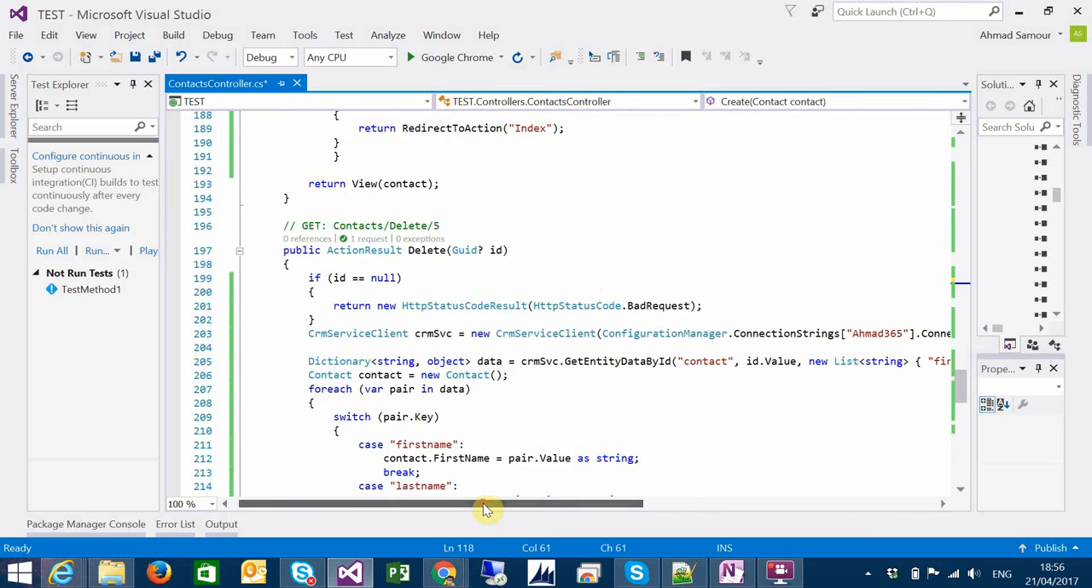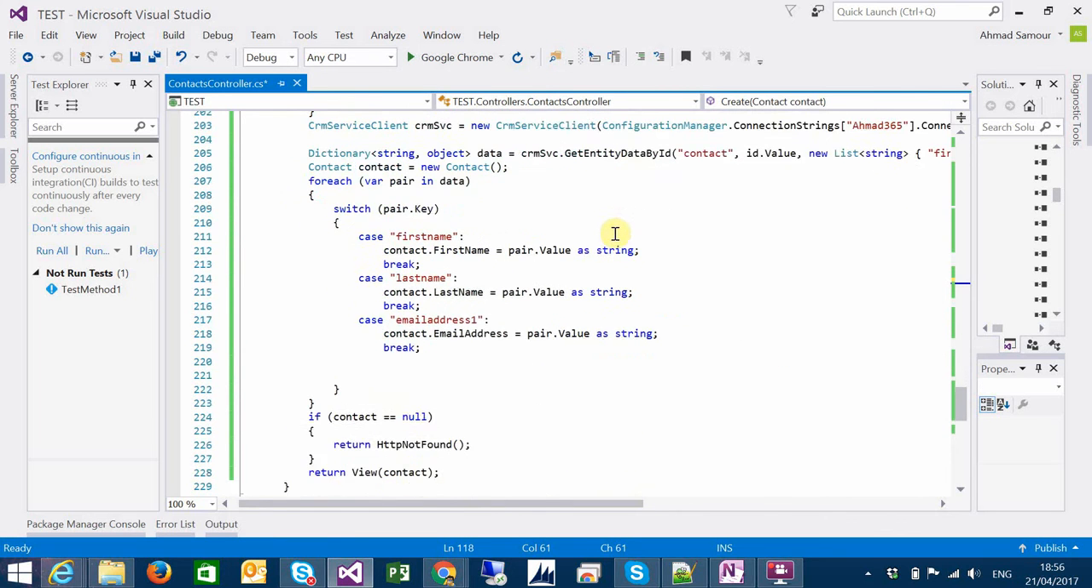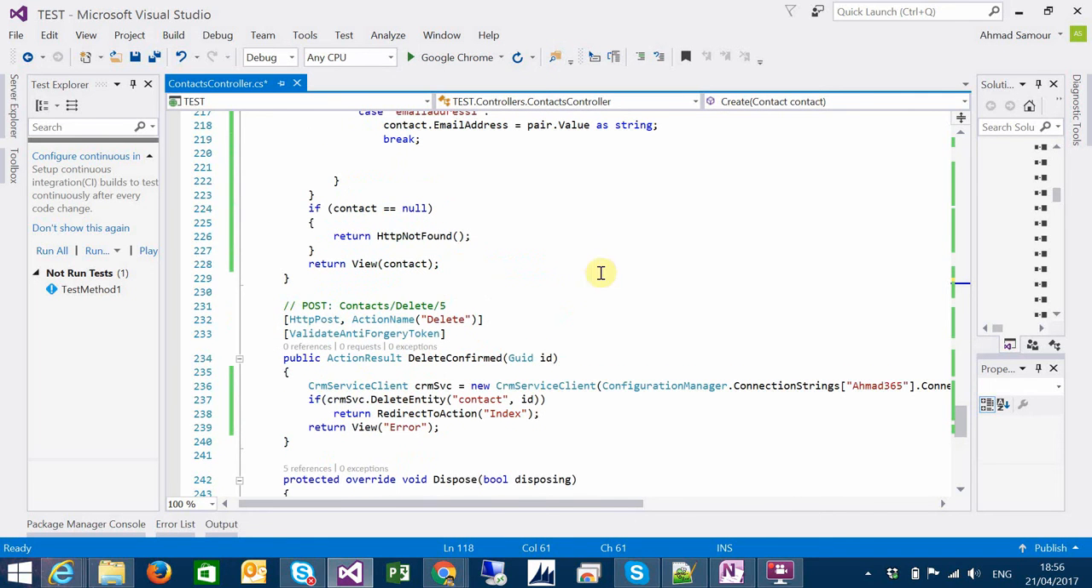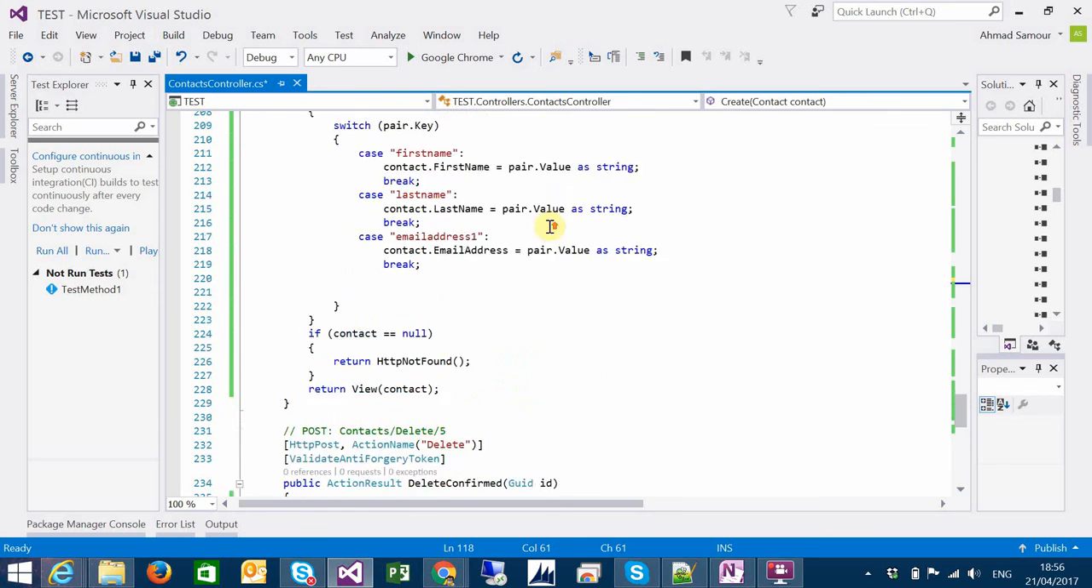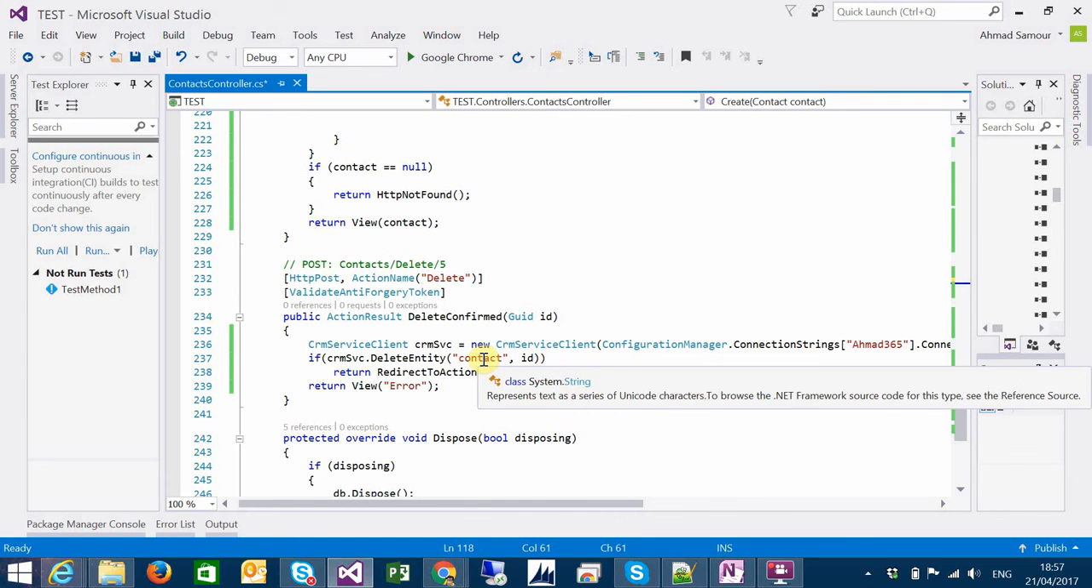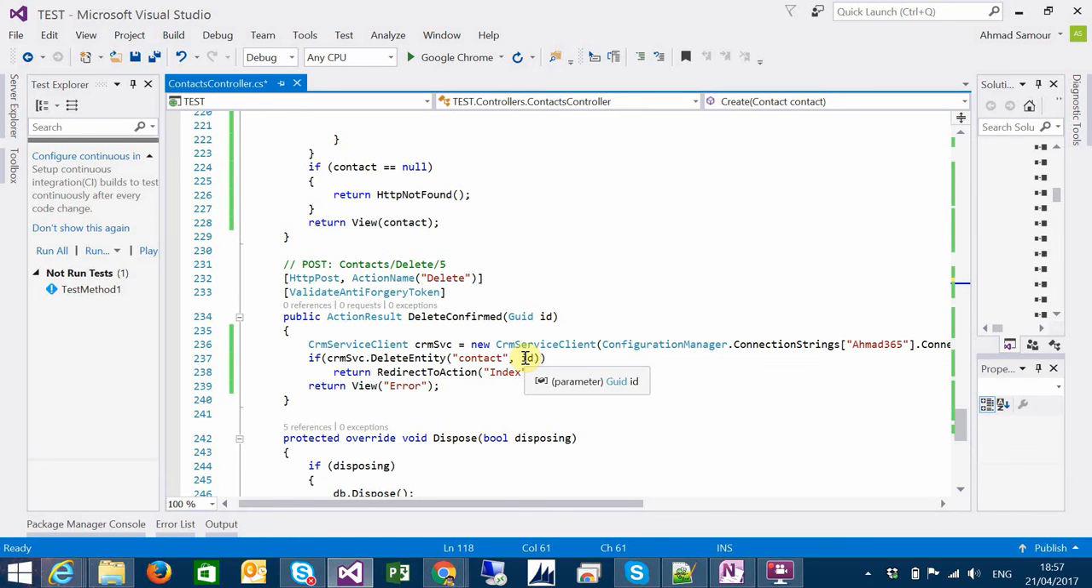For the delete here, the first page will just display the details of the contact you want to delete, and here for the delete confirmed, which is when this method is posting data, it will redirect to here. We are connecting to the CRM SVC, and if the CRM SVC delete entity, we are passing the logical name of the entity and the ID we want to delete, and then we are redirecting to the list again.